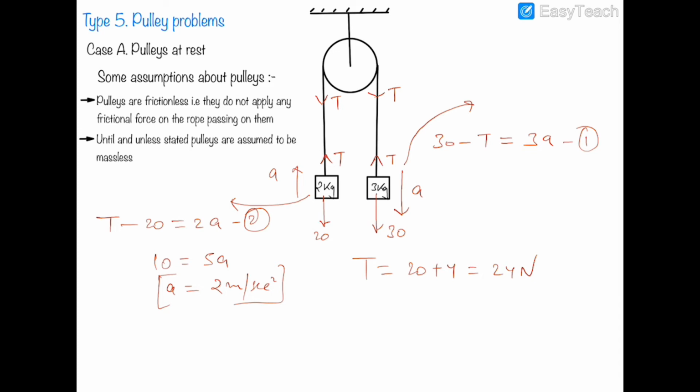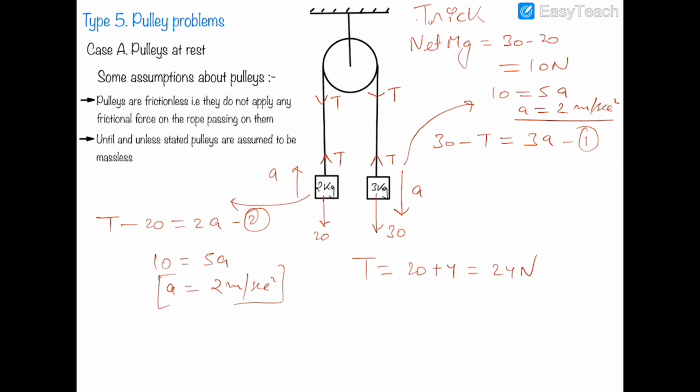I'm writing this trick here. Net mg will be 30 minus 20. This will be 10 newtons, and obviously they will always be moving together, because the rope is taut. So we have to equate this 10 newton to 3 plus 2, that is 5a, and a will be equal to 2 meters per second square.